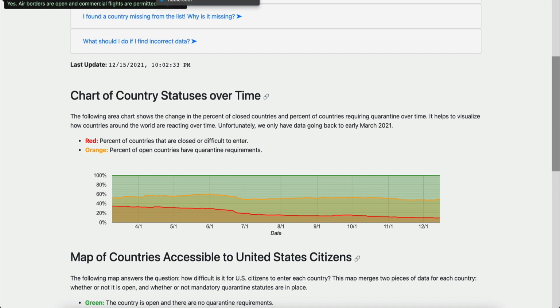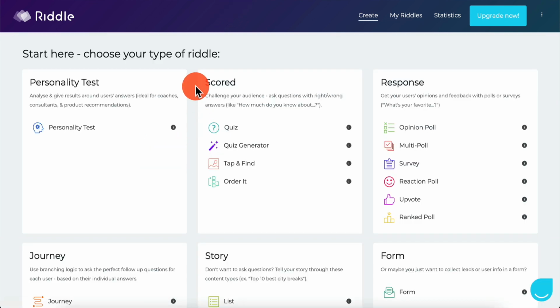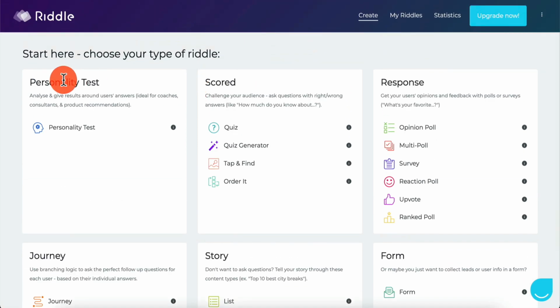But what we're going to do, guys, is we're not going to be sending them directly to the site, right? We're going to be doing something else. We're going to be doing something called a riddle. So if you head over to riddle.com and you create your free account, you can create your first quiz, right? When you do that, you can just enter it here. And you're going to be on a page where you can create a lot of interesting engagement options. So you can create a personality test, a score, a response, a journey, story, or a form.